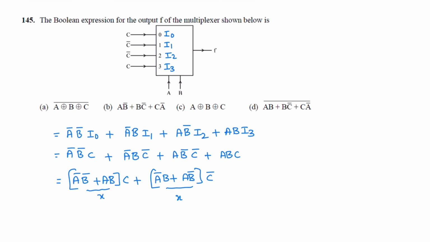So it can be written as XC plus X bar, other variable C bar. So this is A XOR B XOR C. Correct option is A XOR B XOR C. Correct option is C.